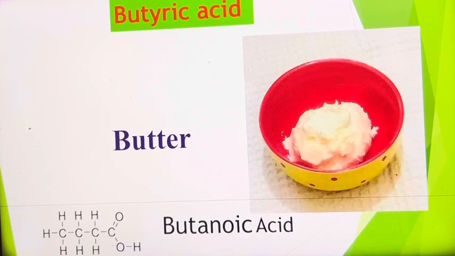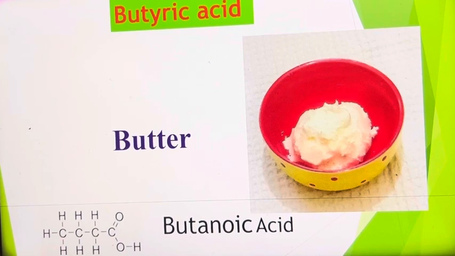Next one is butyric acid. It is also obtained from butter, that is a material obtained from milk. Butter, milk or curd or buttermilk. So, such butter consists of butyric acid. Butter is an ester of butyric acid, triglycerides, ester of butyric acid.